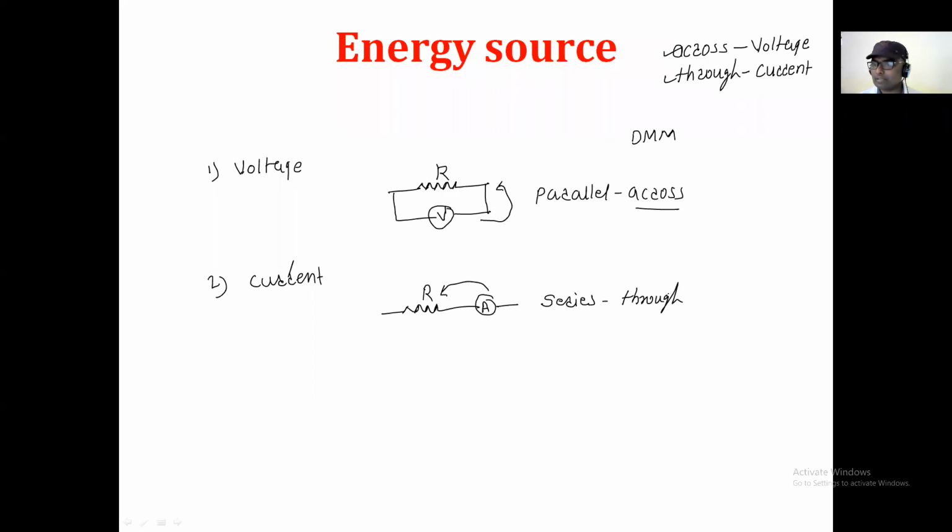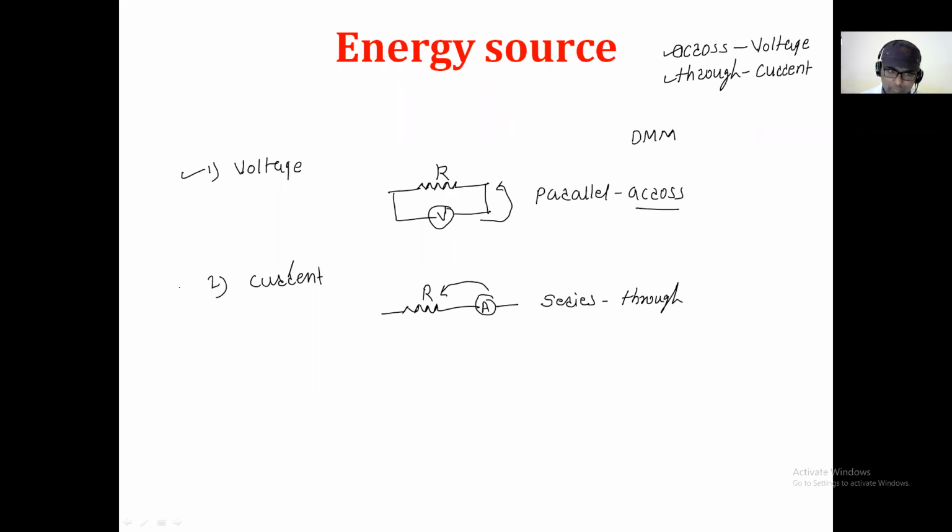Is it right, man? Is it that clear? So these are the two very important concepts I just discussed. The first concept is voltage. The voltage is always measured in parallel with that component. That's why we always use that word across.